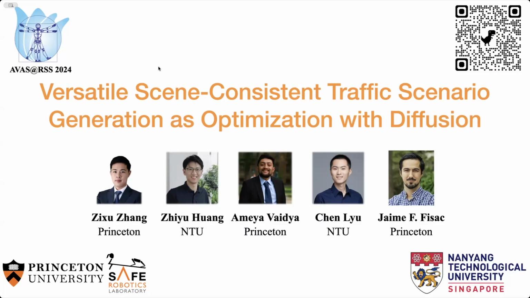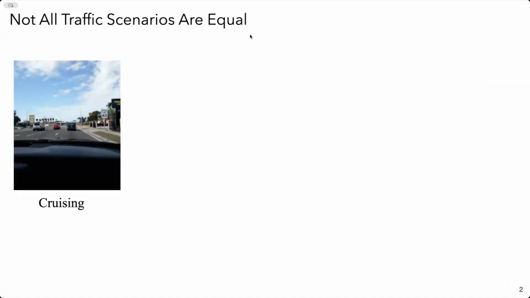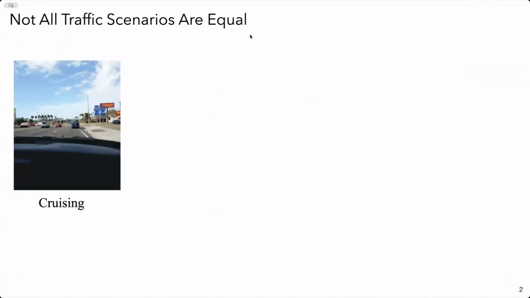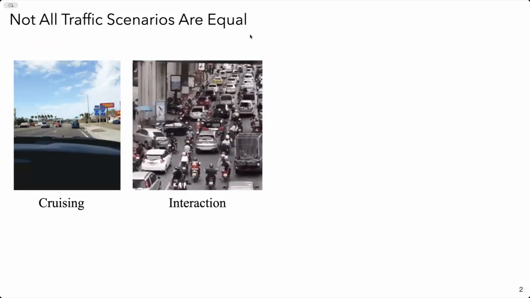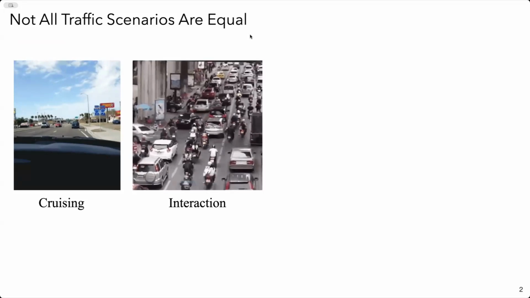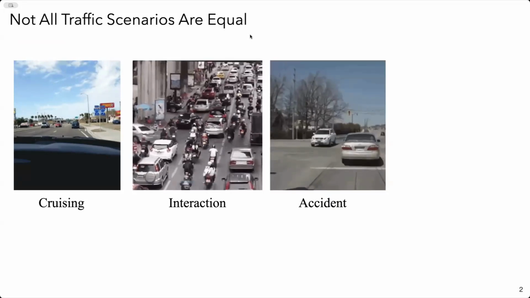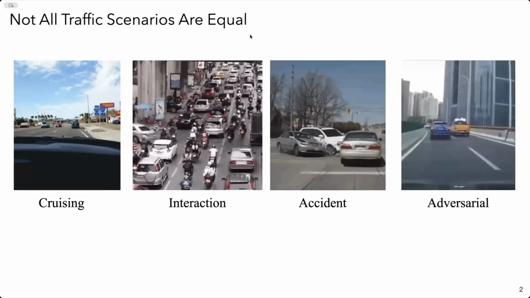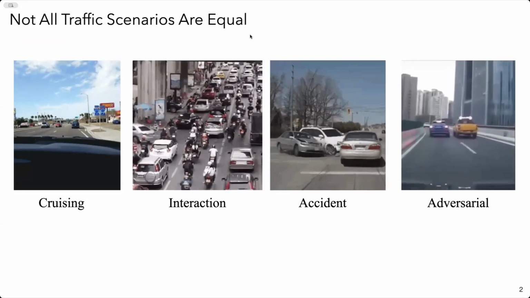Today, I'm going to zoom in a little bit on this perspective and discuss our work on traffic scenario generation with diffusion models, a collaborative effort between Princeton and Nanyang Technological University. Today's AV systems are already capable of smooth cruising on highways. However, fully autonomous systems still need to handle complex things such as interacting and navigating in a crowd, avoiding accidents in safety-critical situations, and even dealing with adversarial scenarios.